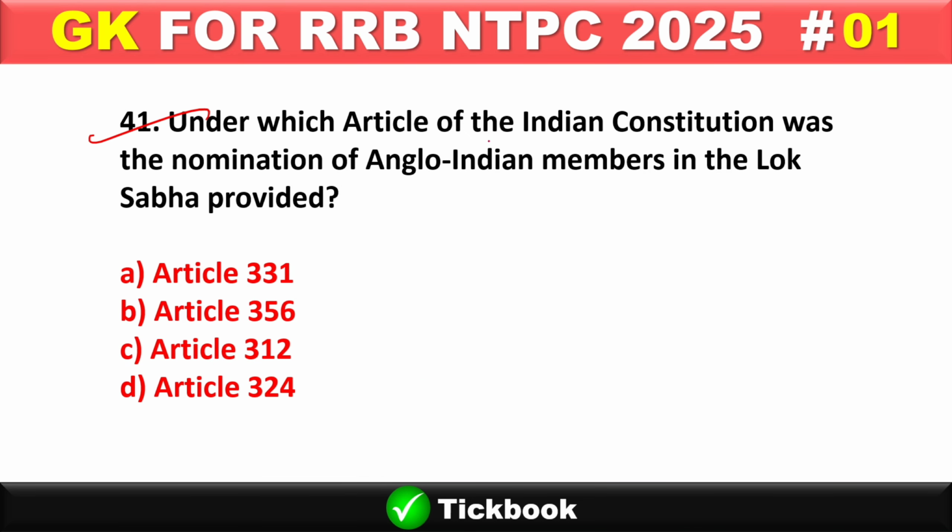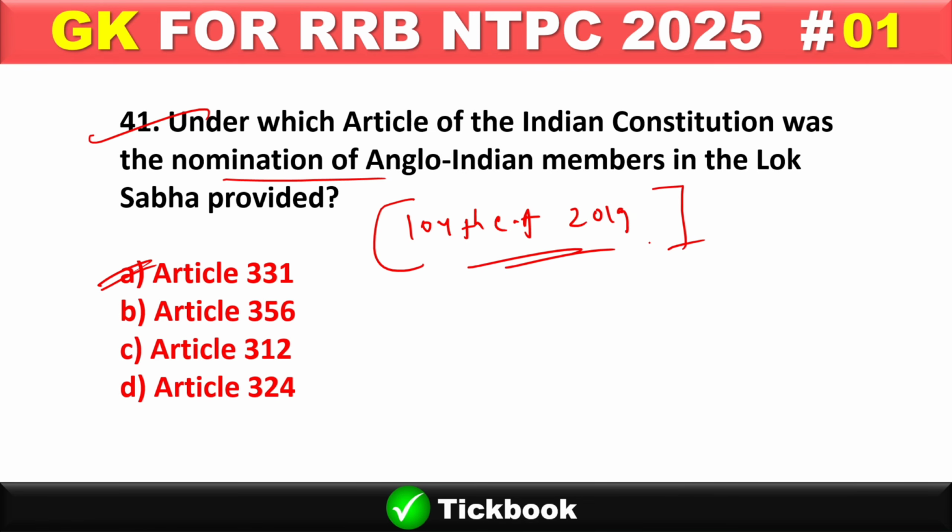41. Under which article of the Indian Constitution was the nomination of Anglo-Indian members in the Lok Sabha provided? Option number A is the right answer. Remember one thing, this provision was abolished by the 104th Constitution Amendment Act 2019. This provision was abolished. Understand?